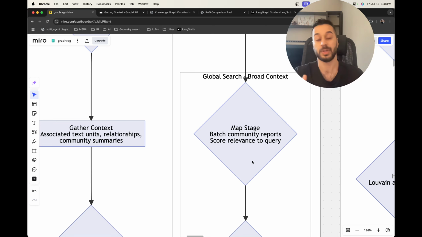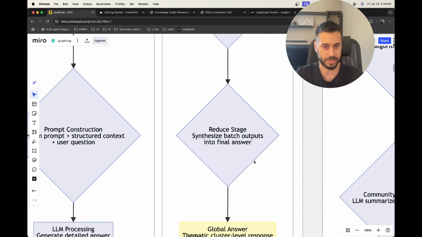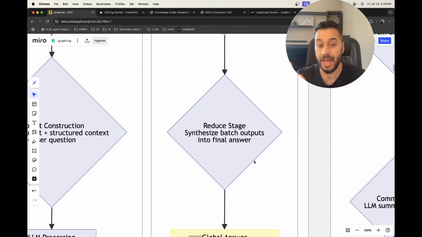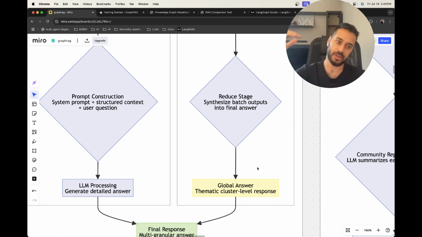For example, as I said, what are the top products in my store, or here in our knowledge graph, what are the main countries in Europe, or what are the main political systems in Europe. At the beginning, there's a map stage, which takes the batch community reports that are mostly related to our query, for example, the political systems. Then it runs a reduce stage, which only fetches the reports that make the most sense to answer this query, and then generates the global answer. The global answer has this top-level understanding and holistic overview of the dataset.